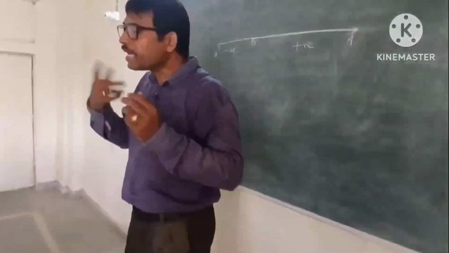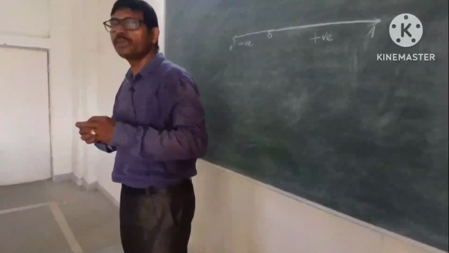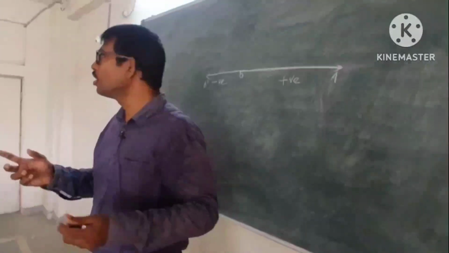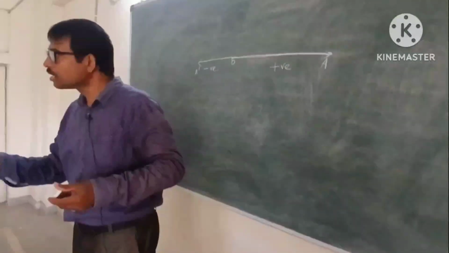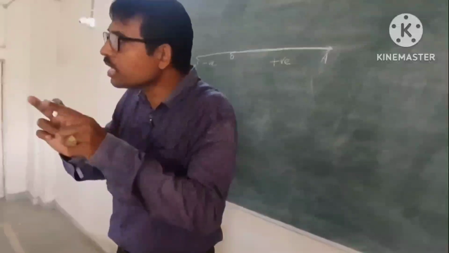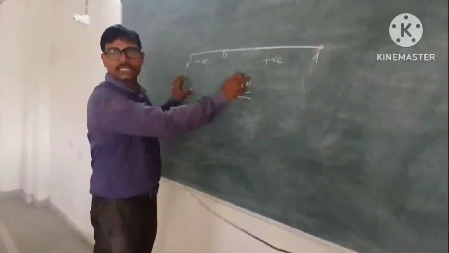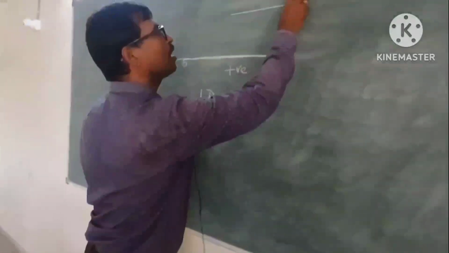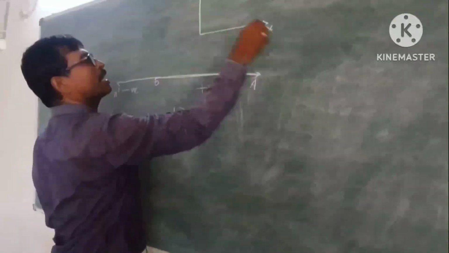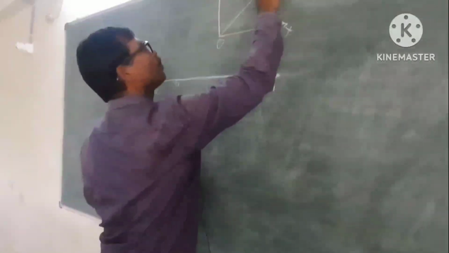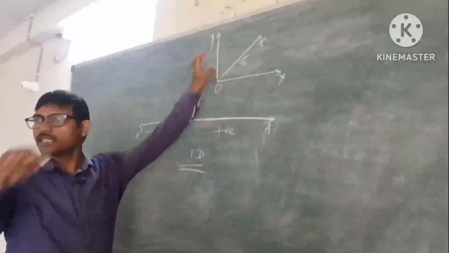But in case a body moves in a plane, that means 2D. 2D means 2 dimensions. Like you say 5D picture, 5 dimension, 3D, 3 dimension. First we should understand what 2D is. This is the 1D when a body moves in this shape. This is the 2D, when a body has 2 coordinates, x axis, y axis, origin. Suppose it is P, it is the position, so it is the position vector. So it is the 2D.